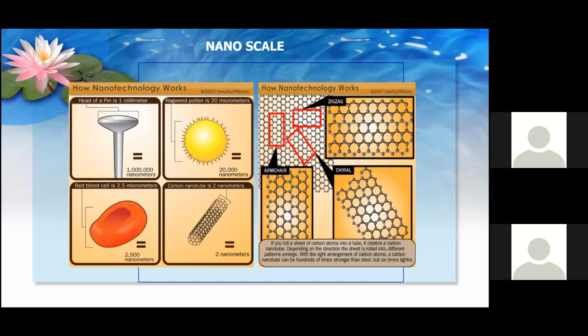Now, I don't have to go through the nanotechnology because most people have discussed the size, so people can visualize what is the nano. Everybody talks about less than 100 nanometers. A pin head is about 1 million nanometers, and your blood cell is about 2500 nanometers. And if you take a 1 meter stick and cut it into a billion pieces, each piece is 1 nanometer.